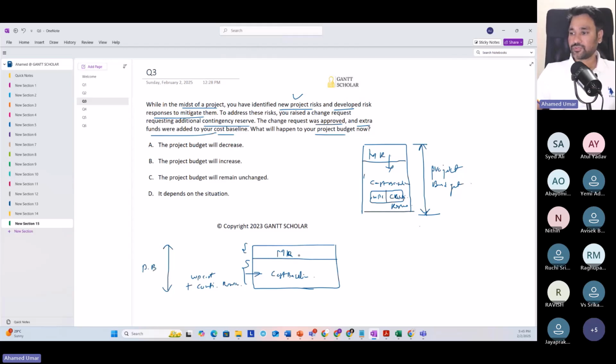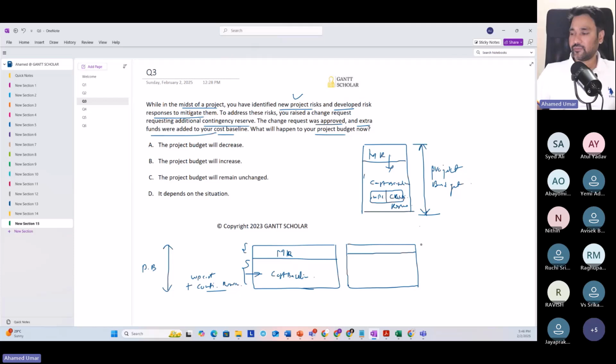Now if you move some funds from the management reserve and add them to the contingency reserve, the cost baseline will increase. The management reserve will become thinner and the cost baseline will get bigger.